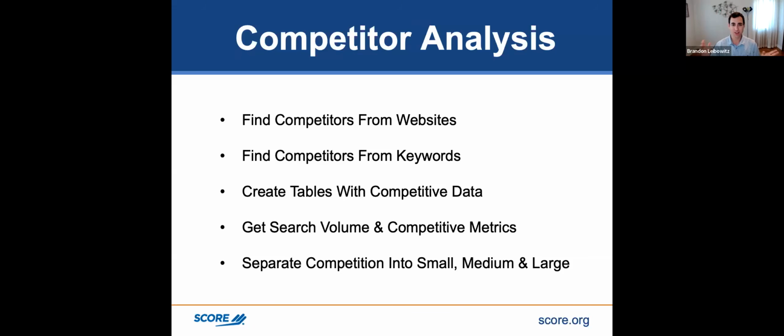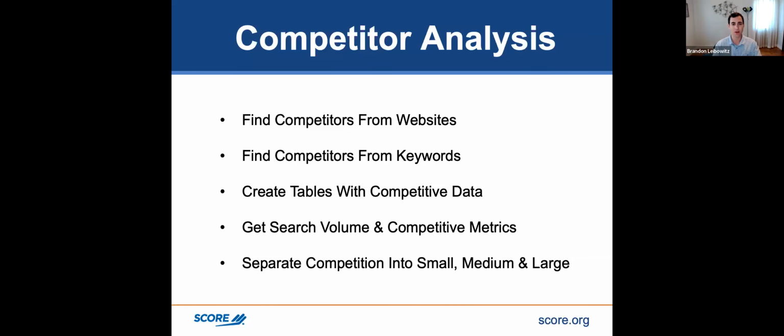A backlink is a clickable link from another website that points to yours. So let's say you're reading an article on LAtimes.com. In there, it says Brandon Leibowitz. If you click on that and it goes to my website, I would be getting a backlink from LAtimes.com. So the more websites that have clickable links that point to yours, the more trust Google is going to give to you. And then they look at those keywords on your website. But it doesn't work the other way around. Without building backlinks, Google's just not going to trust the website.